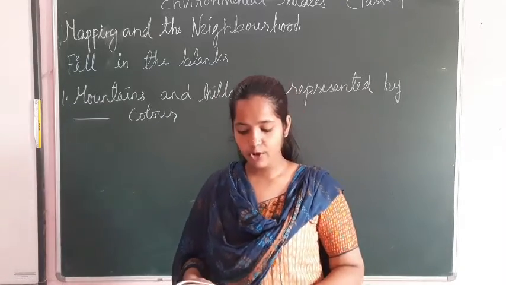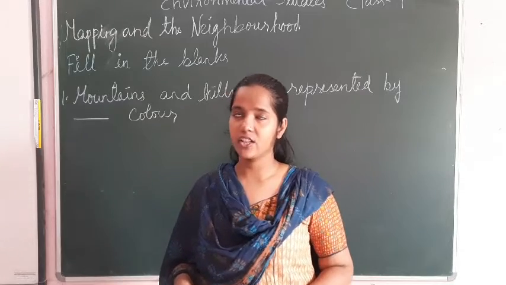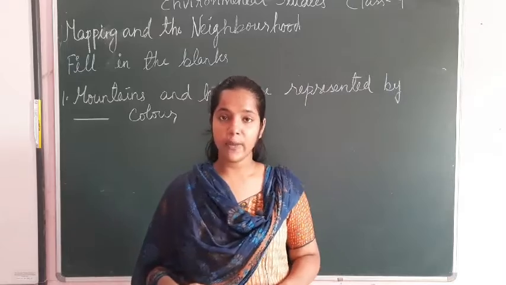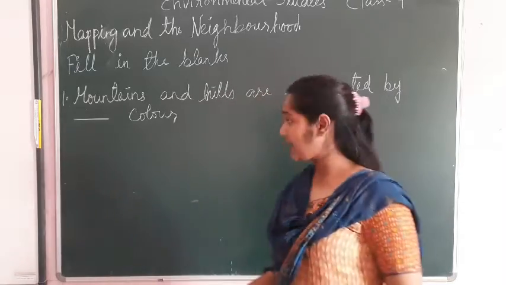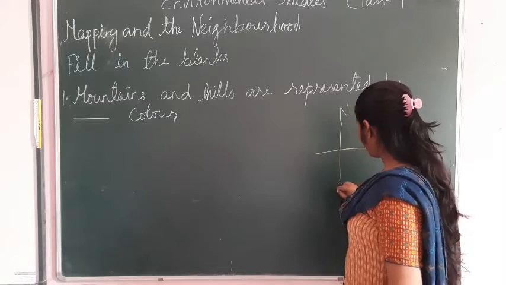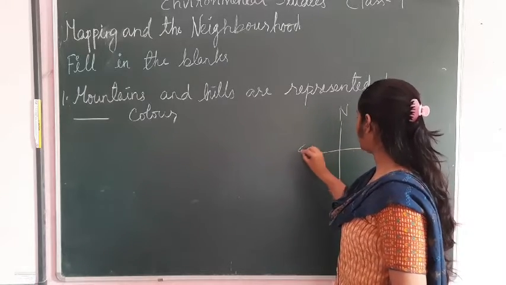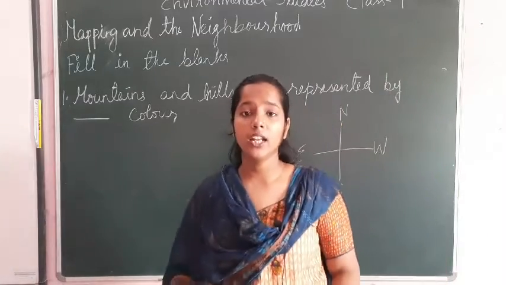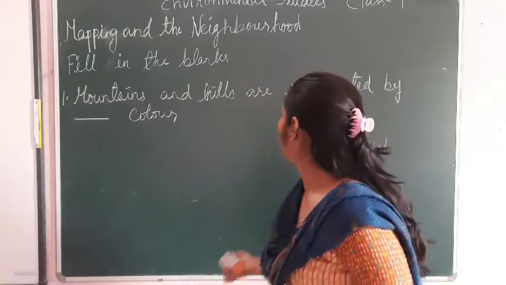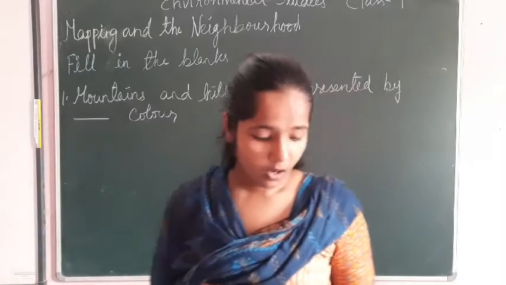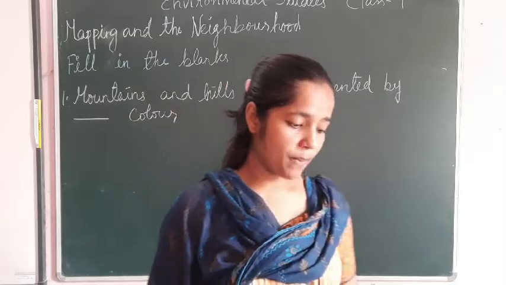And a sketch is a rough drawing of a place. As I told you, a sketch is a random drawing of a place. North, south, east, west are the four main directions. Now as I have told you, I have made this one: north, south, east, west. So these all are the four main directions, isn't it? After that, a map depicts the location of a place.